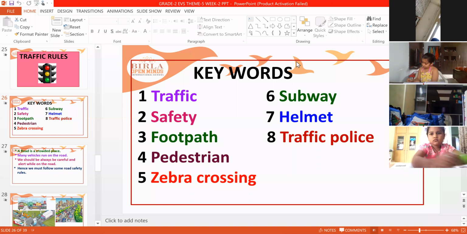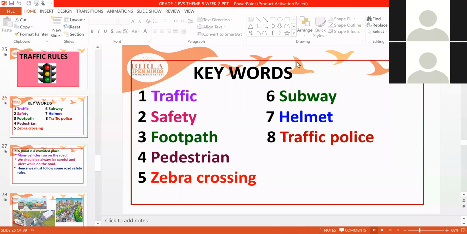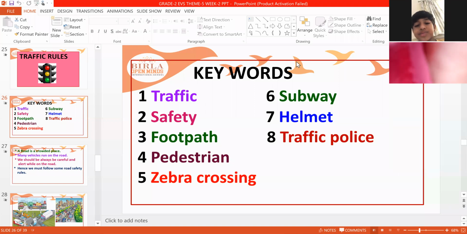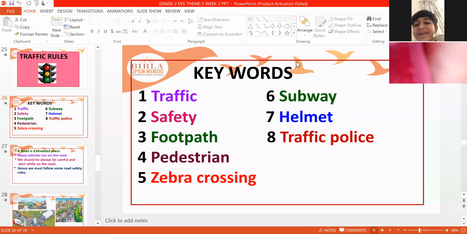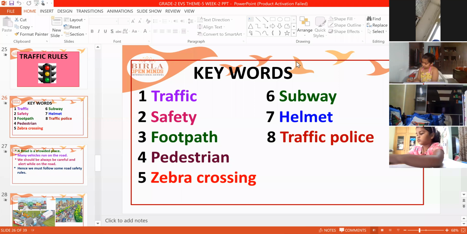When you ride a two-wheeler, either a bike, motorbike, scooty, even small cycles, you need to cover your head with a helmet. It gives protection to our head. Next, a traffic police is a person who controls the traffic in a busy area.